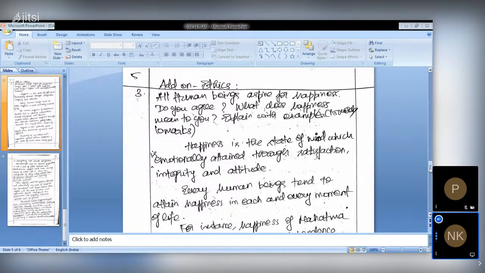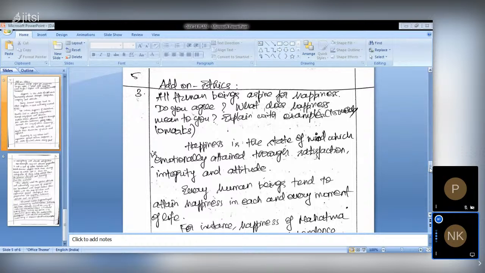I will agree with this. All human beings aspire for happiness, but in this question you should not explicitly write that, as you did in high school, like "Yes, I agree, all human beings aspire for happiness." You should not write like that. In the way of introduction itself, how you approach the answer should show whether you are agreeing or disagreeing with the quotation.